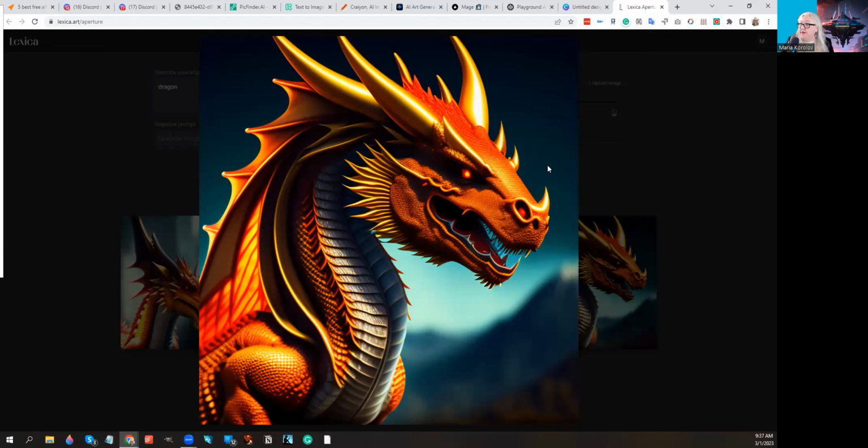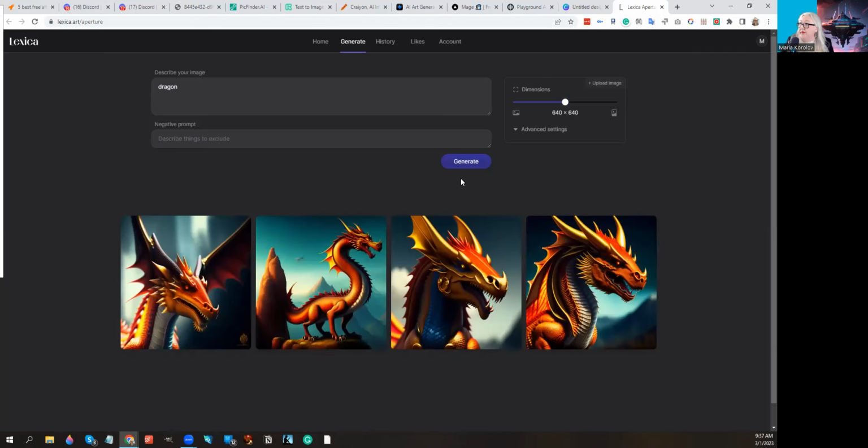So that's a pretty good deal, and I like it very much. It's my top recommendation. Let me show you some other images that Lexica has. Here's a space... I'm going to stop sharing. So here's a spaceship that I created.